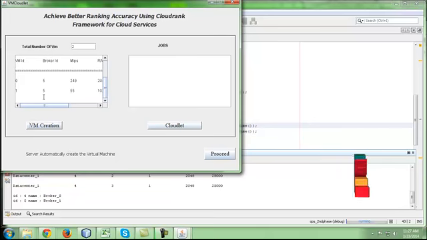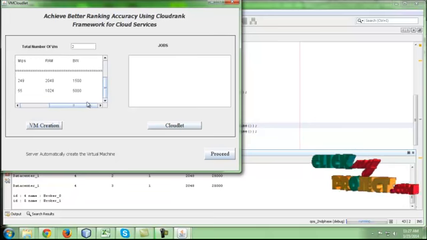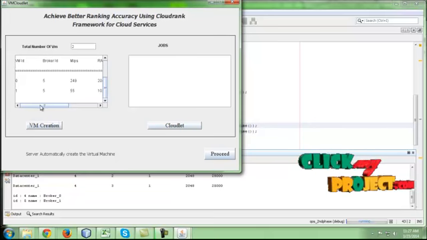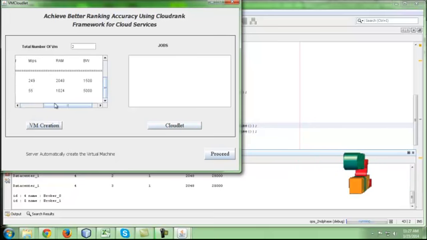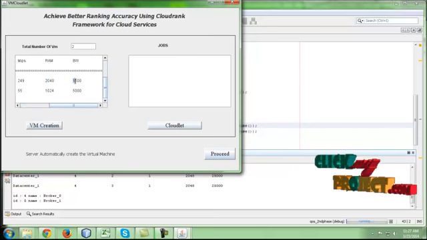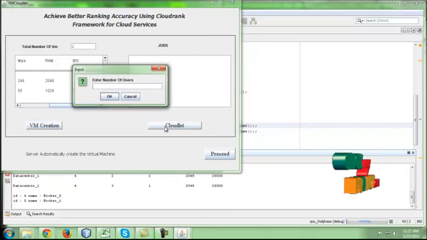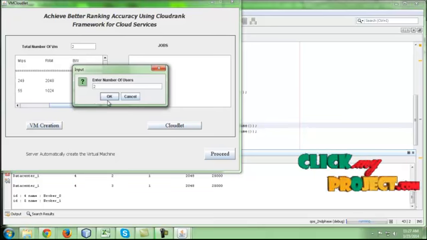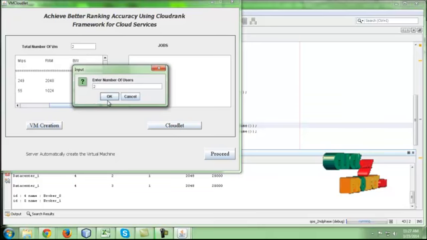In GridSim, we are going to bring in every process: the VM ID, broker ID, MIPS, RAM and bandwidth for the VMs, and get the cloudlets. This is the number of jobs we are going to allocate. The first value is the number of users who are going to give the tasks. We have 2 users.